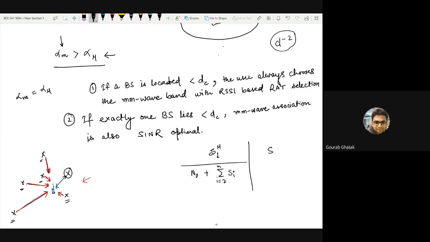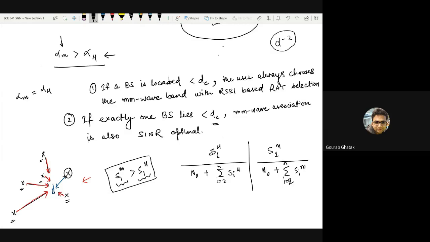S1 in microwave, or sub 6 gigahertz, divided by N0 plus the sum over i from 2 to n of Si, all of the interference we have to consider in sub 6 gigahertz. And S1 in millimeter wave divided by N0 plus the sum over i from 2 to n of Si in millimeter wave. Now we know that S1 in millimeter wave is greater than S1 in microwave, because the nearest one is inside the critical distance, which means all of the received power from that base station in millimeter wave is higher than what we received from it in the sub 6 gigahertz band, right?